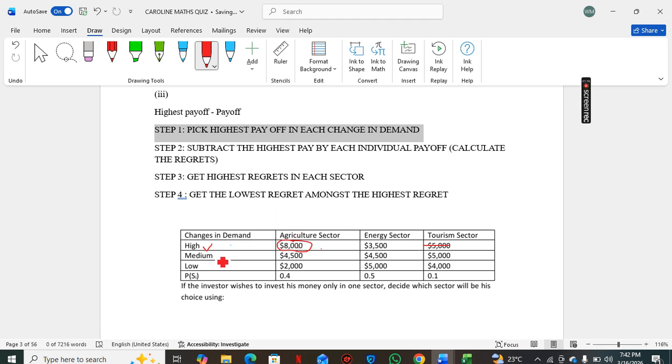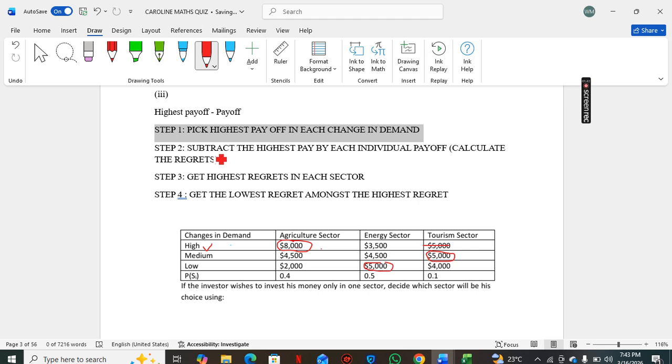For medium, you look at this row, you see the highest payoff is 5,000. For low, the highest payoff is 5,000 also. That is step one. Pick the highest payoff in each state, or in each change of demand, basically.